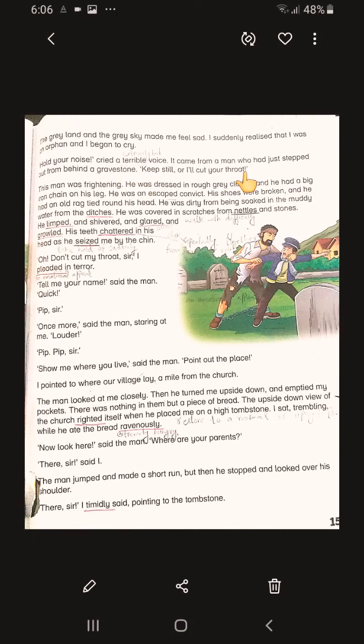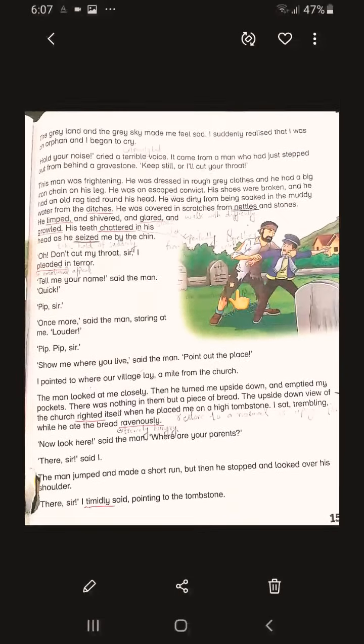From here, the second character, who is a convict, as we read before, who was a prisoner, has entered the story. He is saying to the boy, keep still, otherwise I will cut your throat. Now, the paragraph which I am going to read is about the description of that prisoner. This man was frightening. He was dressed in rough grey clothes and he had a big iron chain on his leg.